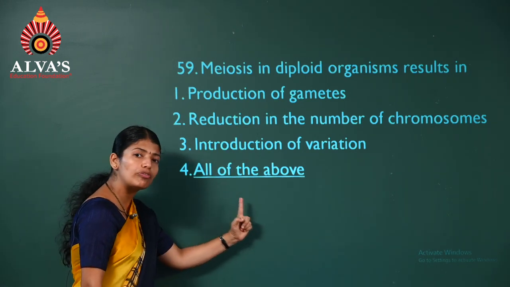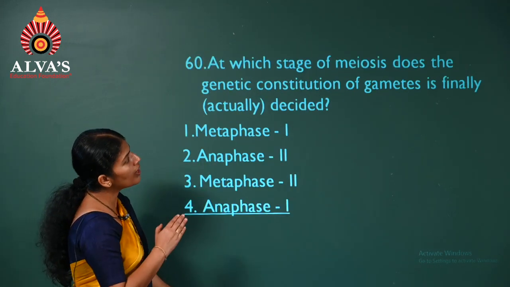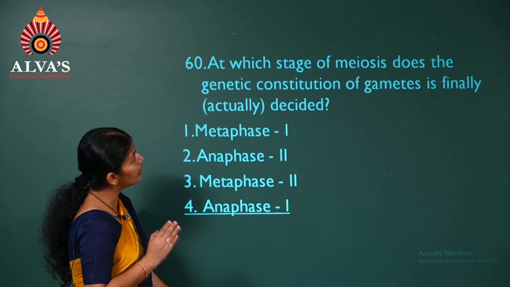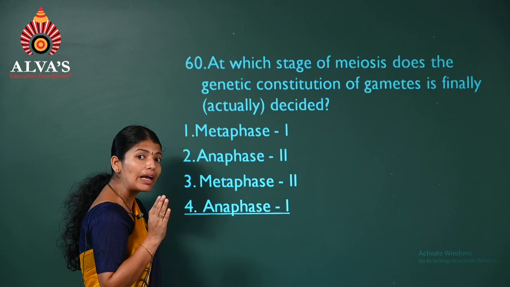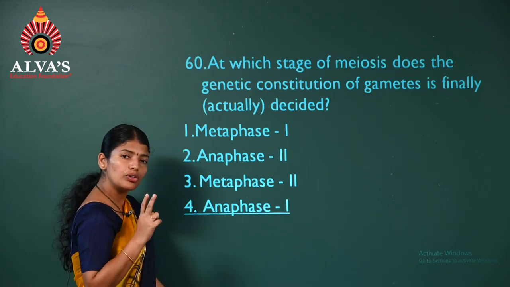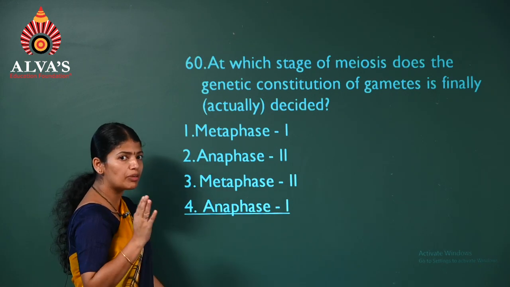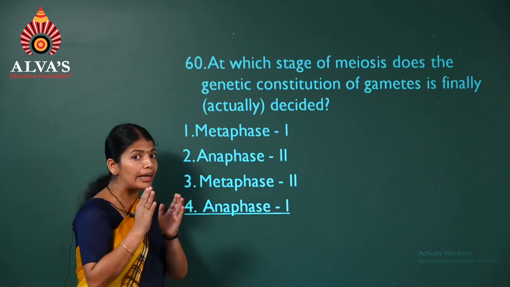So all the three hold good for meiosis. So option fourth one. Question number 60. At which stage of meiosis does the genetic constitution of gametes finally or actually get decided? You know, during the formation of gametes, there will be meiosis, and in the meiosis, it's meiosis 1 and 2.